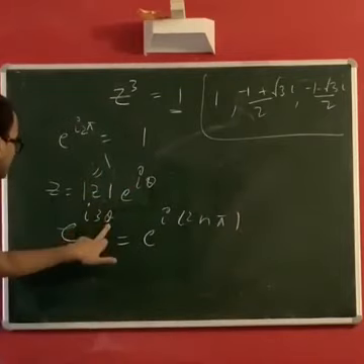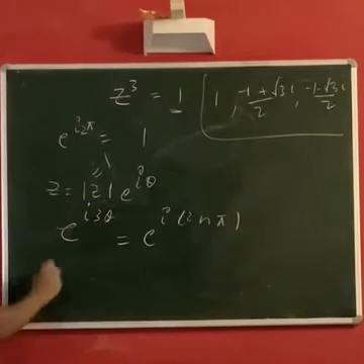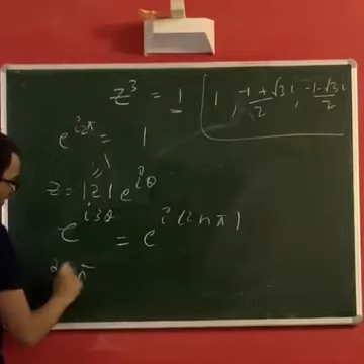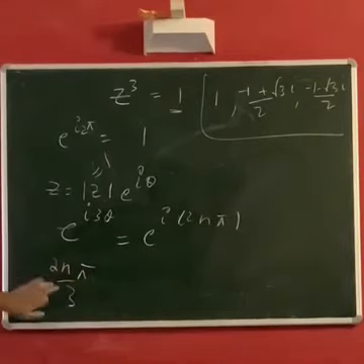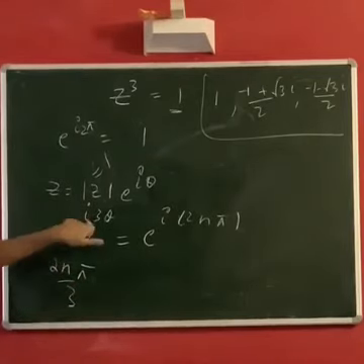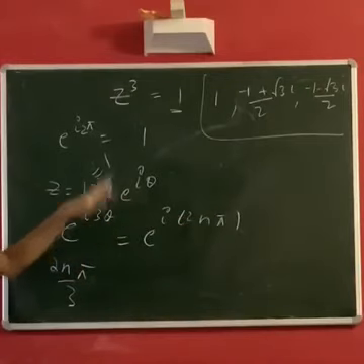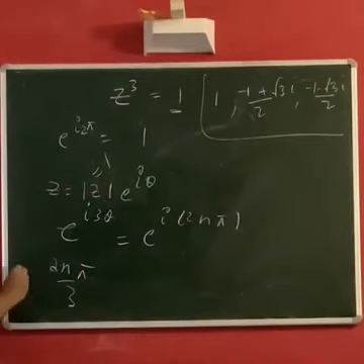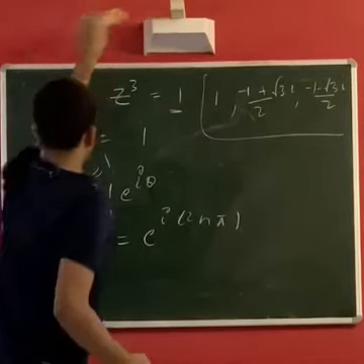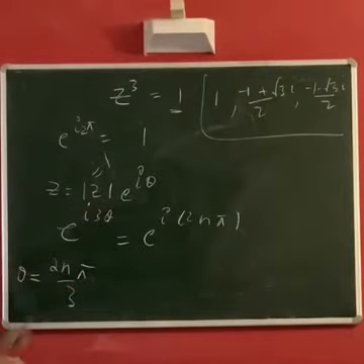That means theta can take any value of the form 2n pi by 3, because anytime you multiply by 3 you get a number which is of the form 2n pi and it satisfies the equation. So theta can be any angle of the form 2n pi by 3, right? Yes, because again, it just satisfies the equation.